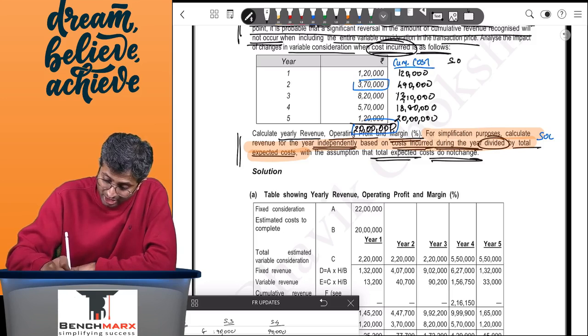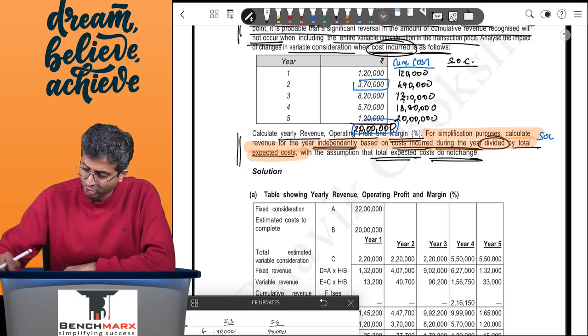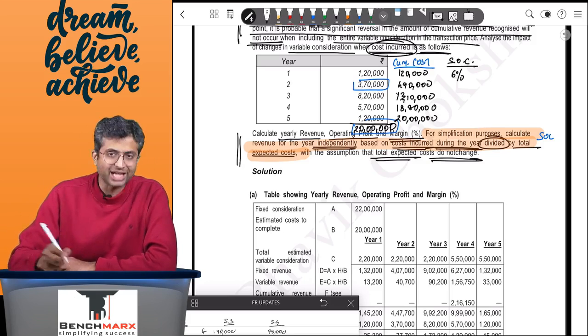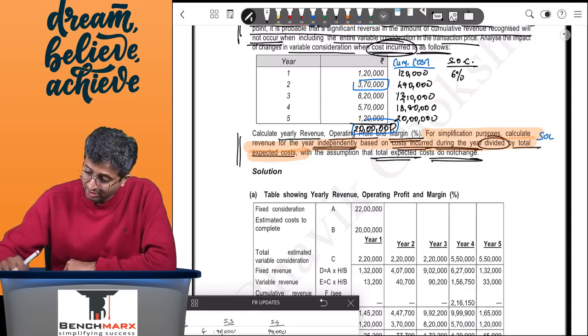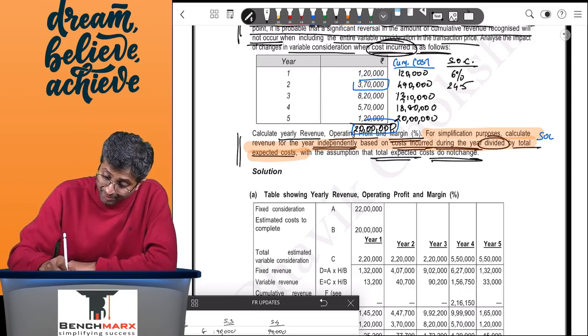Based on this, you calculate stage of completion, that is the cost incurred till date, 1,20,000 divided by the total estimated cost, that is 20 lakhs, and then 6% is your stage of completion, then 4,90,000, which will be 24.5% till date.